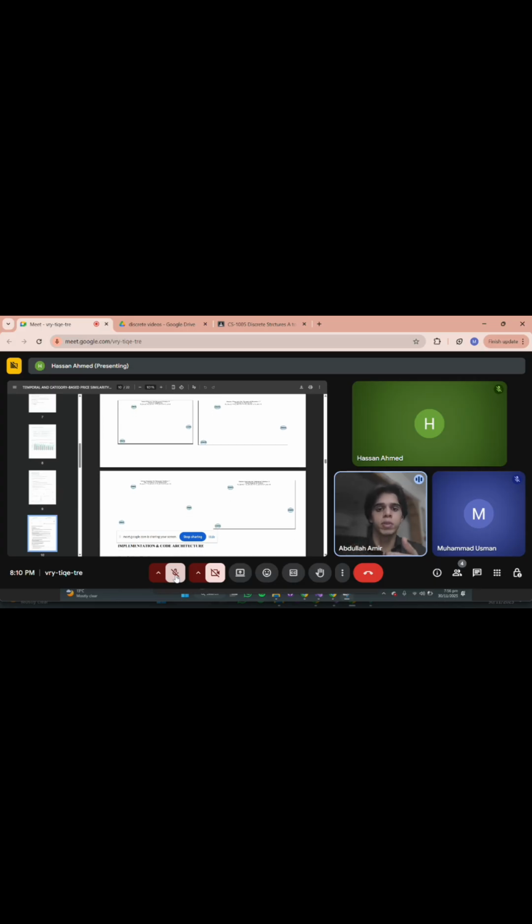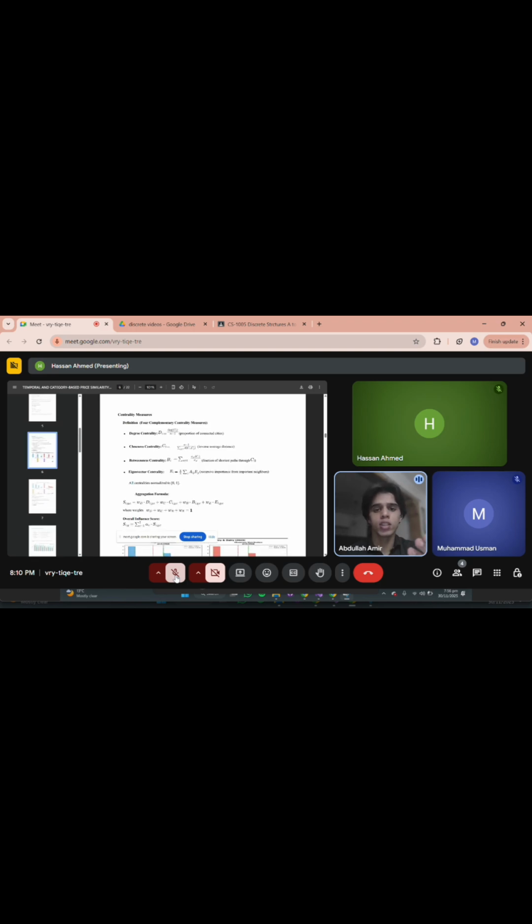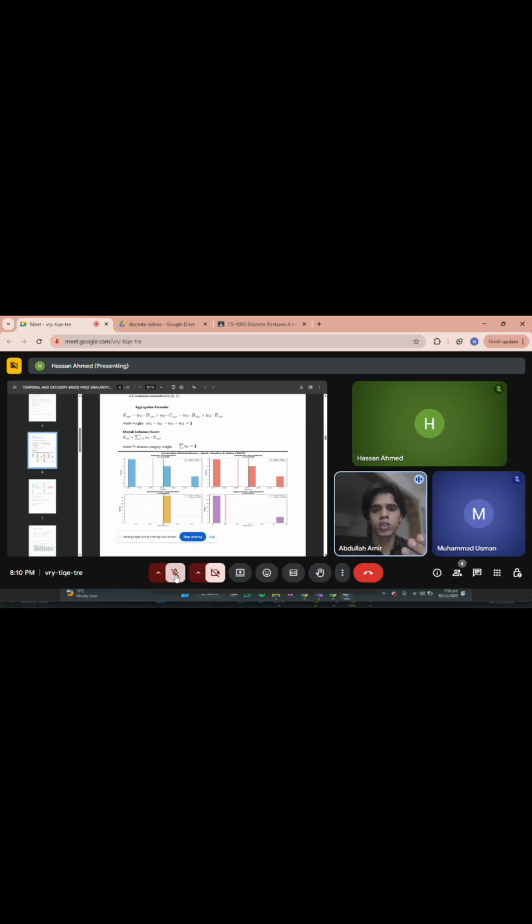The next part, centrality measures. We computed four different centralities: degree centrality, closeness centrality, betweenness centrality, and eigenvector centrality. All these four measure different network roles. A city might be popular, which would imply high degree centrality, but not strategic. That would be betweenness centrality. It might be strategically located, which would be high betweenness, and with few direct connections, that would be low degree. So we need all four centralities to get the complete picture of our analysis.